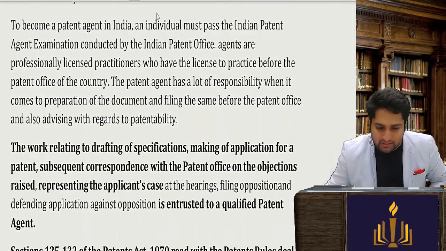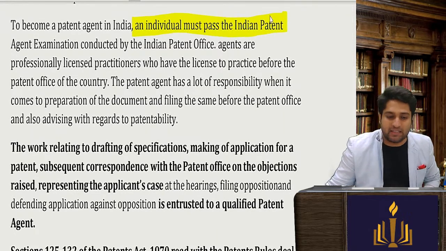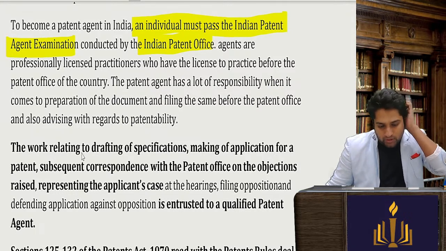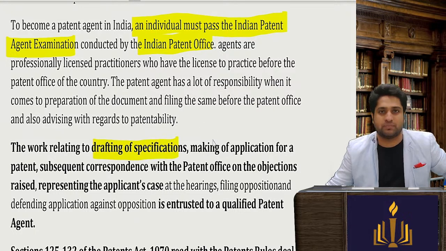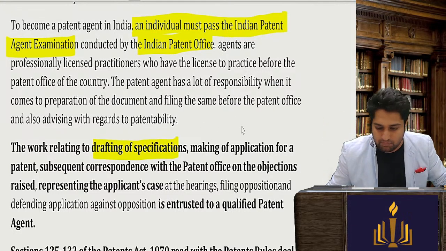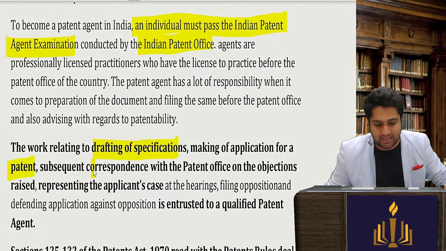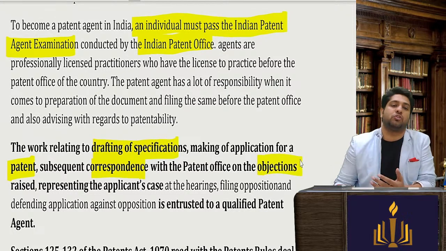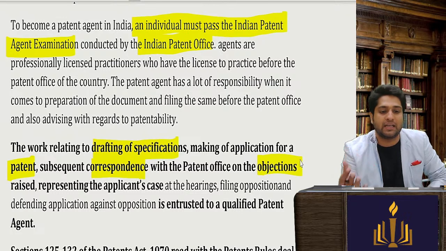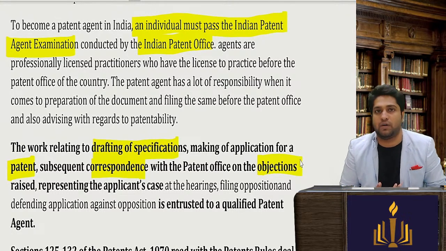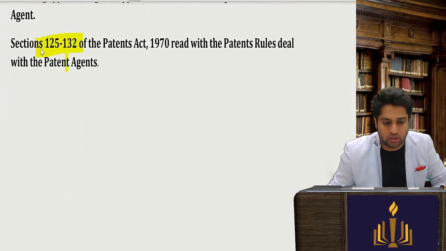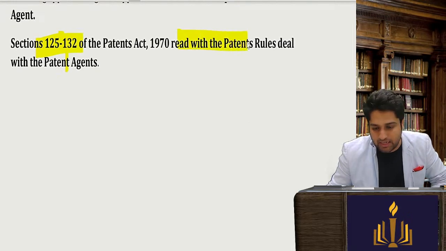To become a patent agent in India, an individual must pass the patent agent examination conducted by the Indian Patent Office. The work relating to drafting of specifications, the complete specification, is done by them. Making applications for the patent, any kind of correspondence, side documents, supplementary documents. If one wants to file an objection, he will assist you in everything, including court cases, including advising, etc. Sections 125 to 132 read with the patent rules deal with the patent agent.